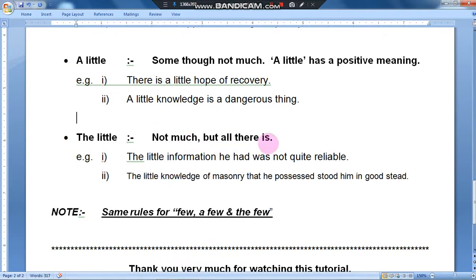The little means not much, but all there is. The little information he had was not quite reliable. I mean, whatever information he had, it was not quite reliable. But we do not have any confidence that it might be a correct thing. The little knowledge of masonry that he possessed stood him in good stead. Masonry means the work of one who constructs houses.